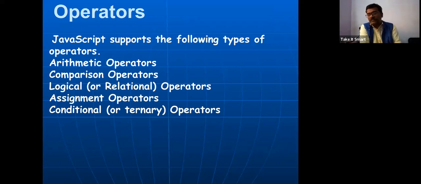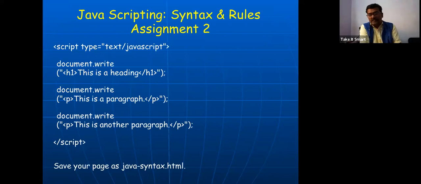Today I'm in a hurry, I'm just brushing you up on some concepts I couldn't explain in the last class. Here is one program, and if you look at it, I hope you will be able to get the output and understand. In this HTML program, the script type is text/javascript, and we have used the document.write method, and H1 is a heading.